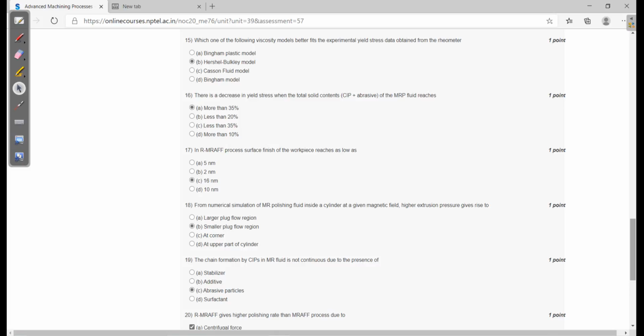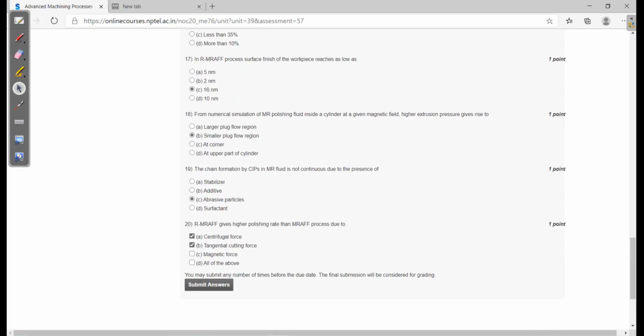Right answer. 17th: in the R-MRAFF process, surface finish of the workpiece reaches as low as 16 nanometer. 18th: from numerical simulation of MR polishing fluid inside a cylinder at a given magnetic field, higher extrusion pressure gives rise to a smaller plug flow region. Answer. 19th question: the chain formation by CIPs in MR fluid is not continuous due to the presence of abrasive particles.